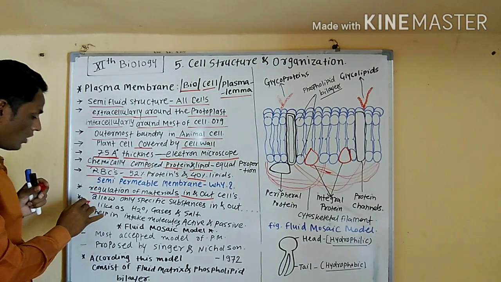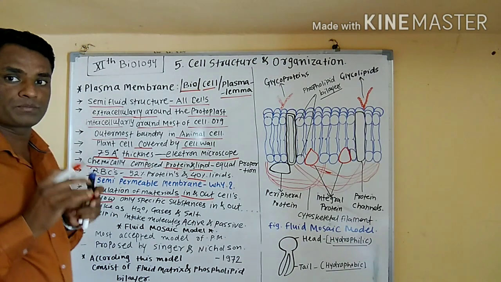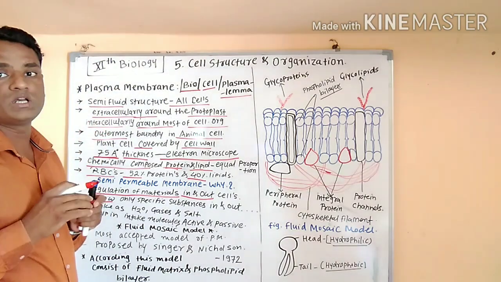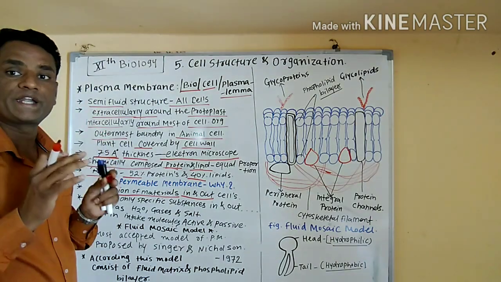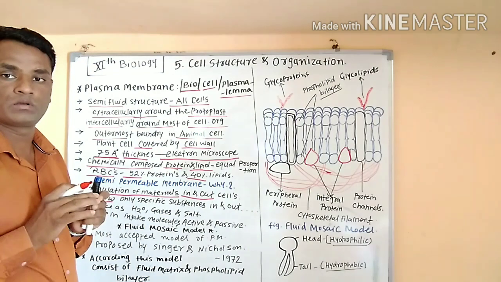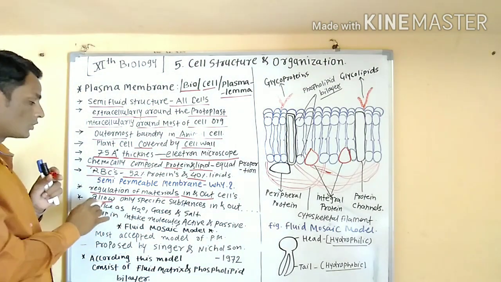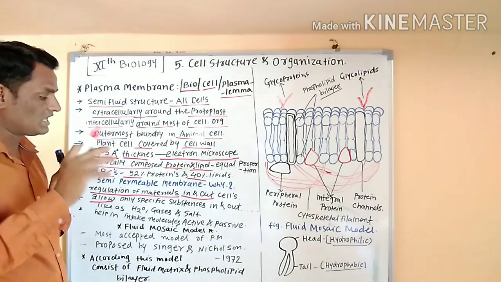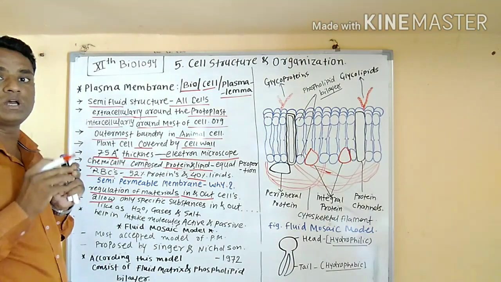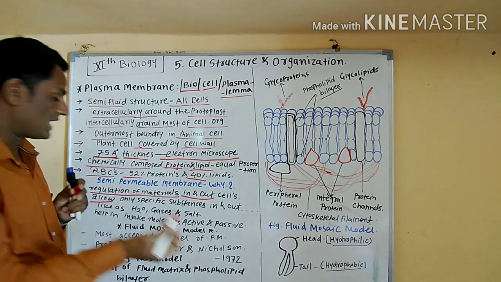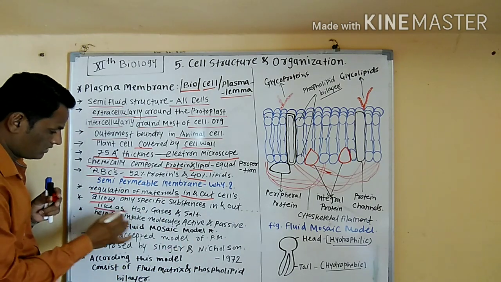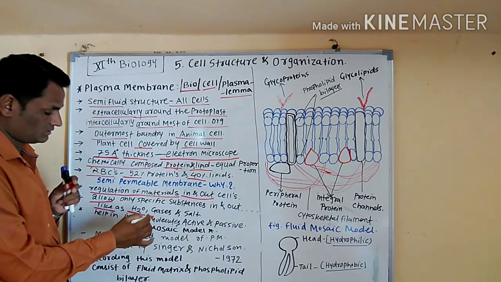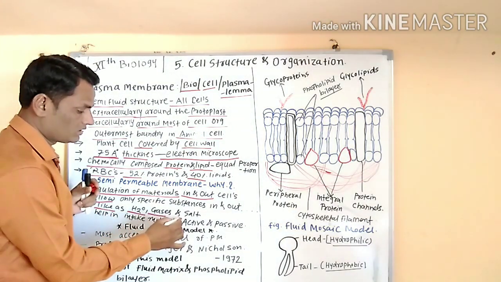Plasma membrane allows only specific, selected substances in and out of the cells during metabolic activity, such as water, gases and salt.